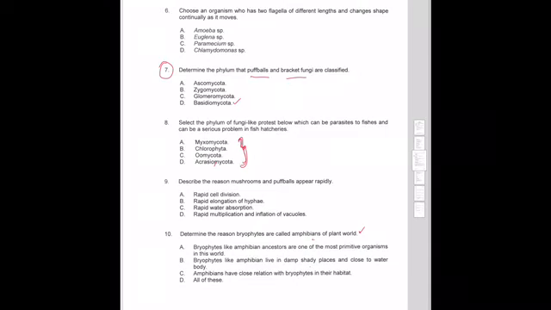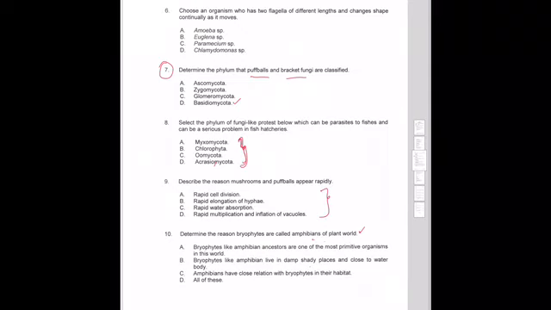Okay, describe the reason mushroom and puffball appear rapidly. This one juga boleh cari kenapa mushroom dengan puffball kita kerap jumpa. Kenapa? Adakah disebabkan rapid cell division, rapid elongation of hyphae, rapid water absorption or rapid multiplication and inflation of vacuoles? This one I think tak ada dalam lecture note.